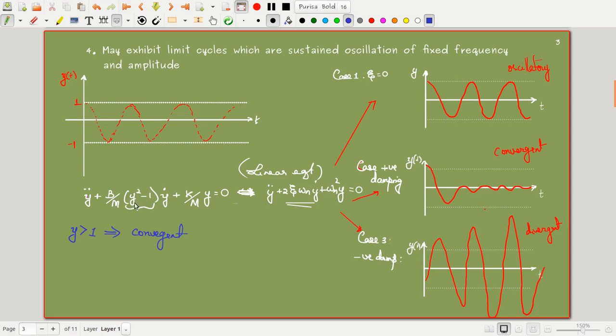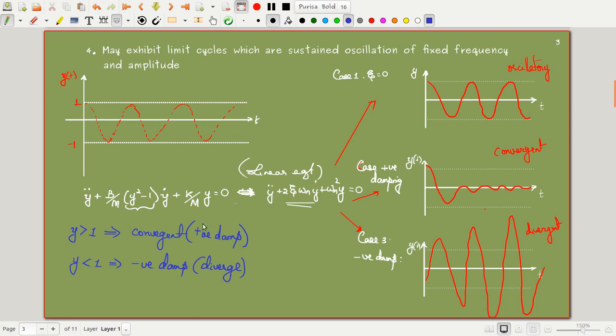Now when y is less than 1, what happens? When y is less than 1, this part becomes negative. So this implies I have a negative damping here, so it tries to diverge here. Here I have a positive damping. So let us see what happens for the system. We know when y becomes greater than 1, the system response tries to converge. And when y is less than 1, the system will have a negative damping, so that the system response is